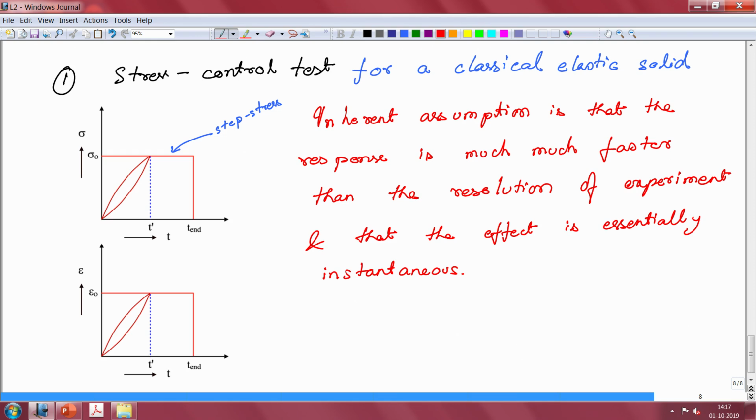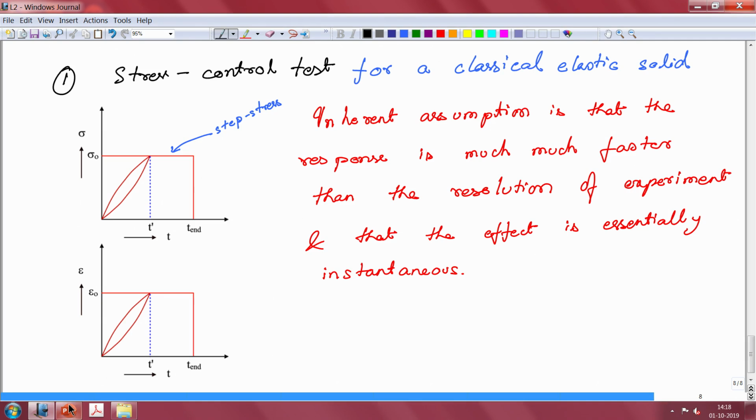This is the first test, and as long as you hold the stress at that value, the strain will also be held at that particular value.